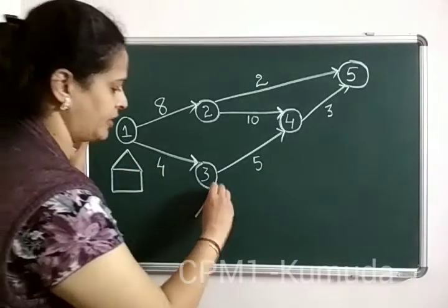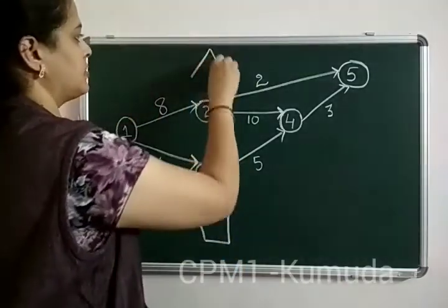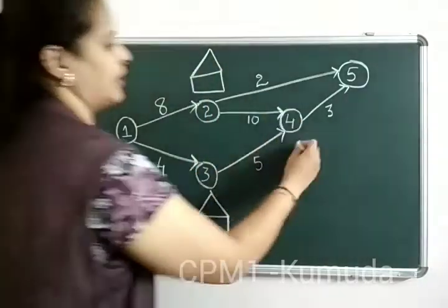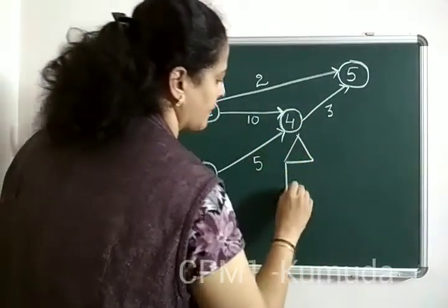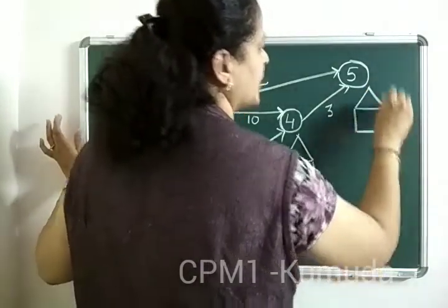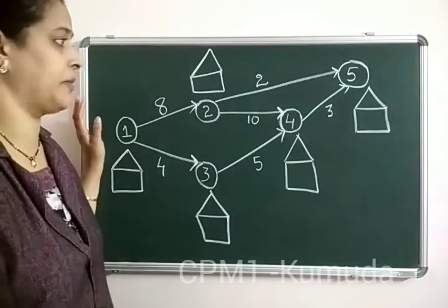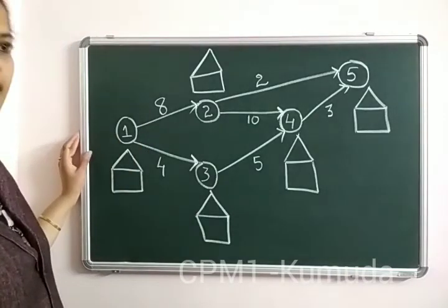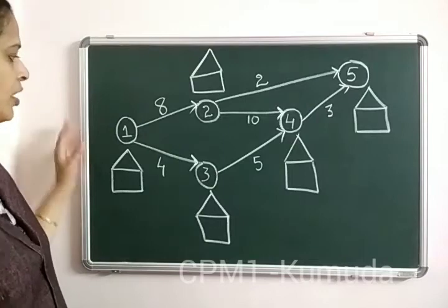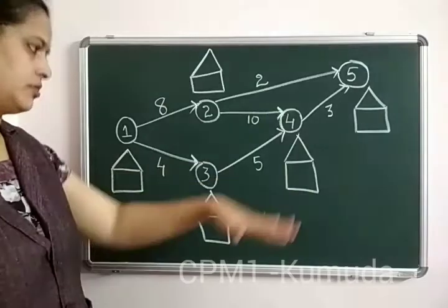So this is the first basic thing that you need to understand. And by filling these, we end up calculating the forward pass and the backward pass, or the latest start, latest finish time. So initially we have just written the empty boxes to start with.